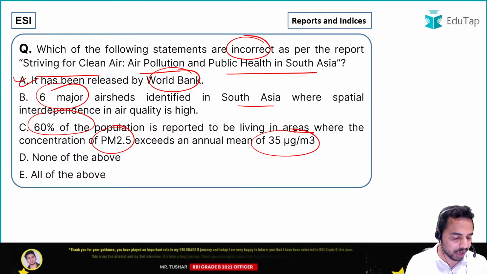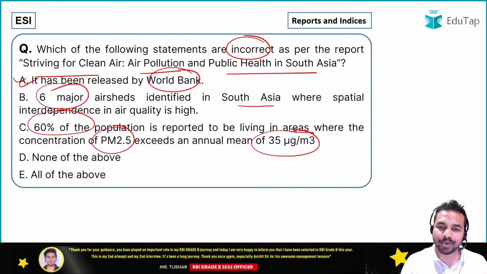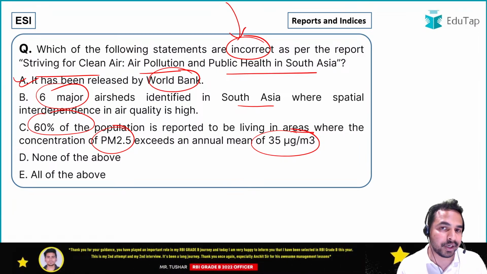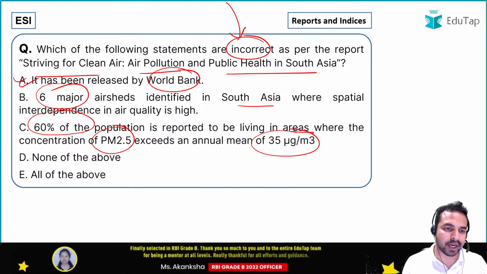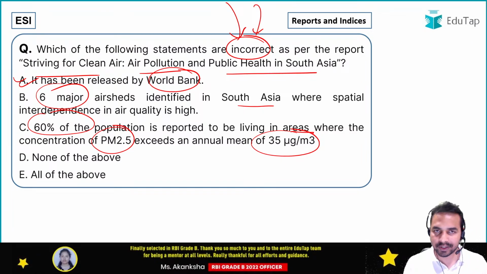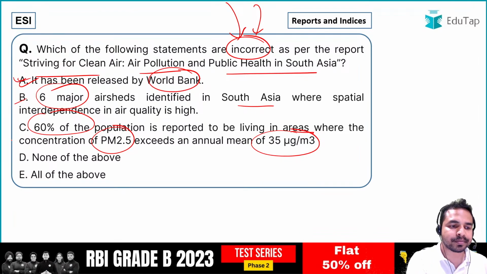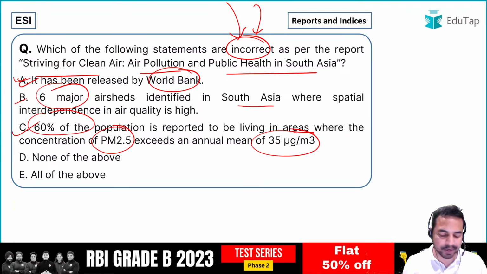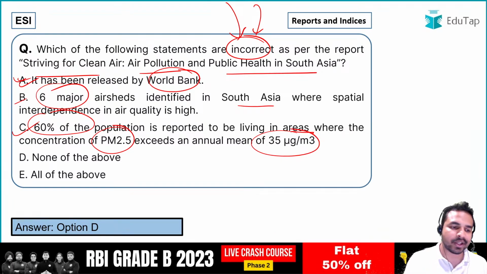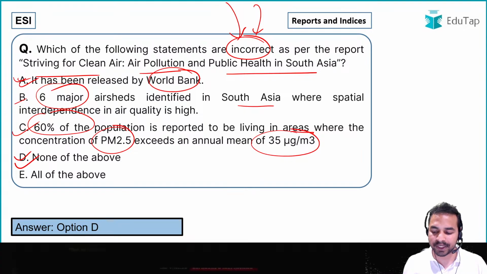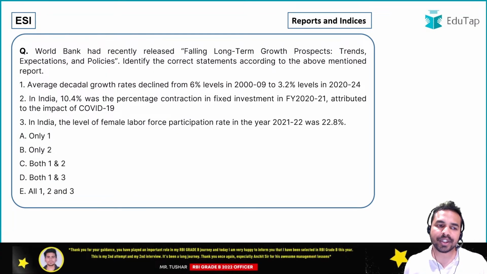Option D is none of the above. Option E is all of the above. So guys, you are required to identify the incorrect statement. Let me tell you a very easy trick to answer such kind of questions. See guys, it is asking you to identify the incorrect statement. Here the three statements are being given. What will be the right answer? I can see in the options people are saying option D. Absolutely right. The right answer here is option D, that is, none of the above. Let's move on to the next question, guys.